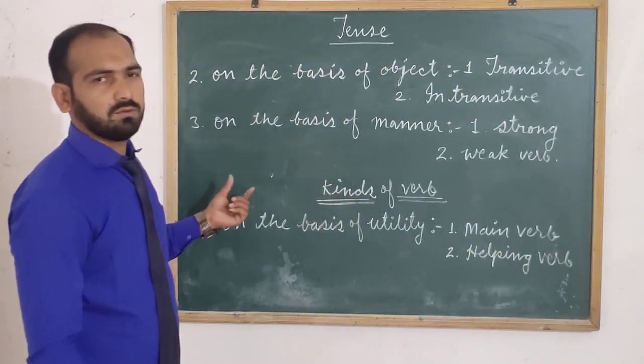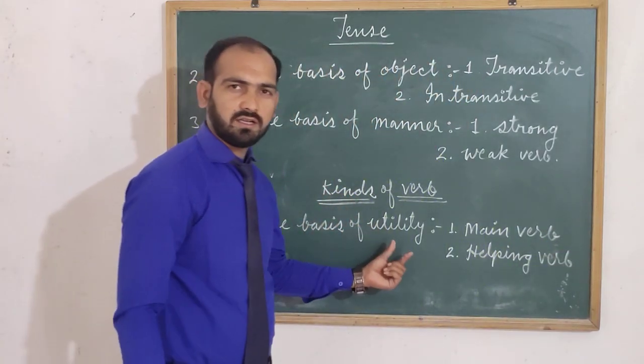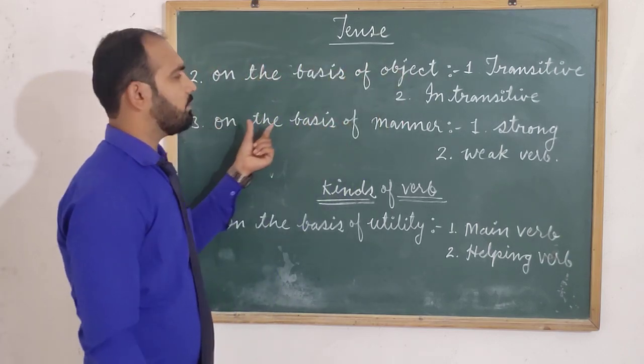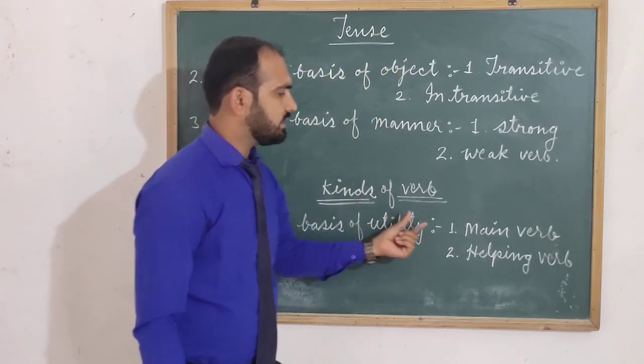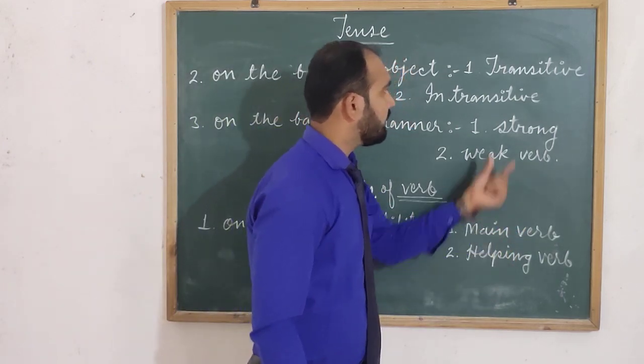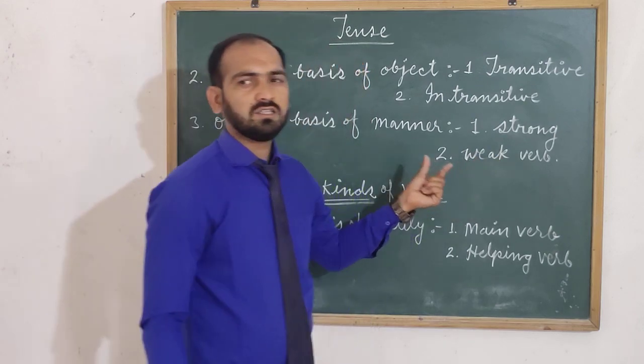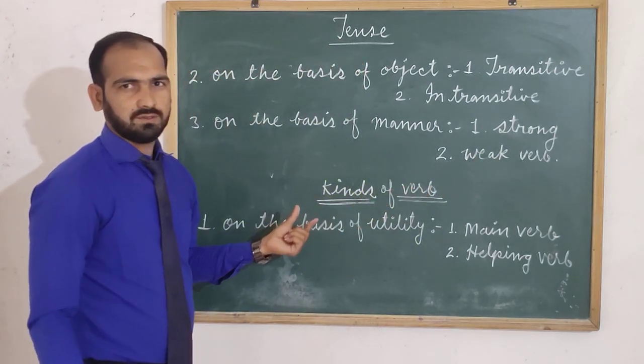These are the three types of verbs. First one on the basis of utility, second one on the basis of object, and third one on the basis of manner. Means we can say that main verb, helping verb, transitive verb, intransitive verb, strong verb and weak verb. These all are the types of verbs.